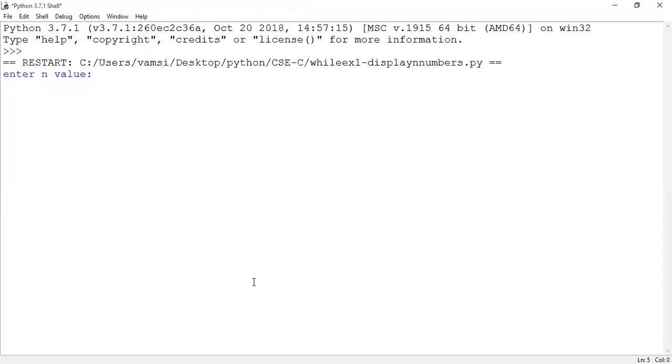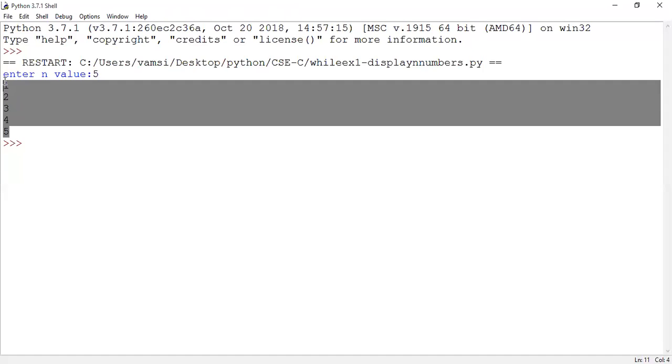Are you seeing the shell? Yes, sir. What is it asking for? It is asking for the n value. Suppose I am giving 5 here, what should it display? 1, 2, 3, 4, 5. Is it the output which I am expecting from the program execution? Yes, sir. You can try with the other statement also.